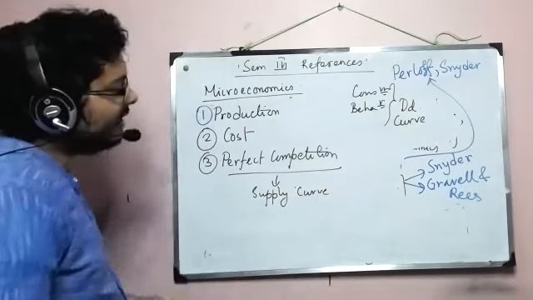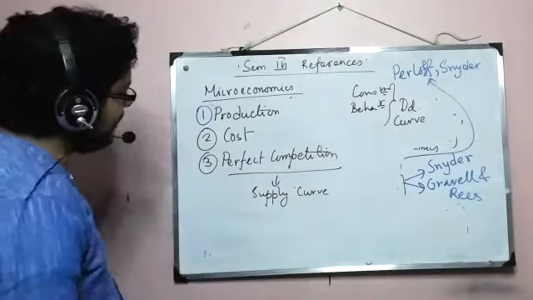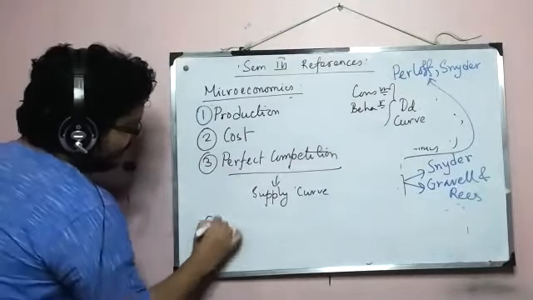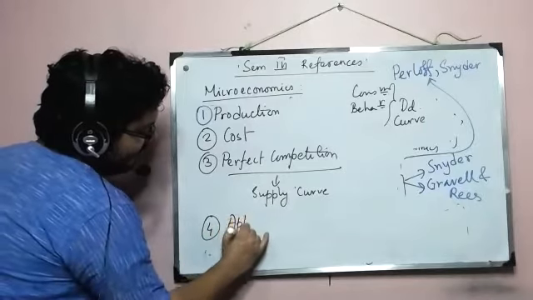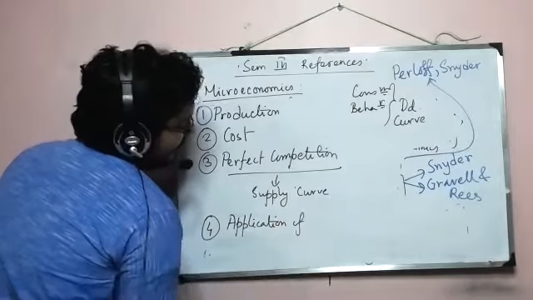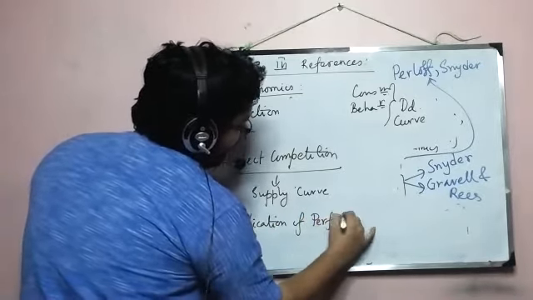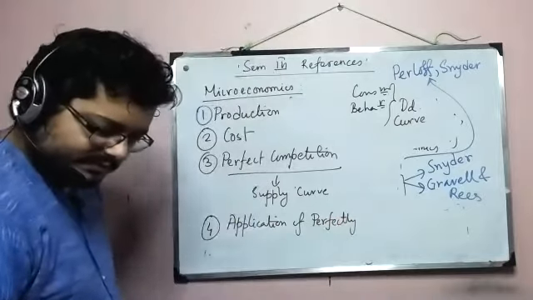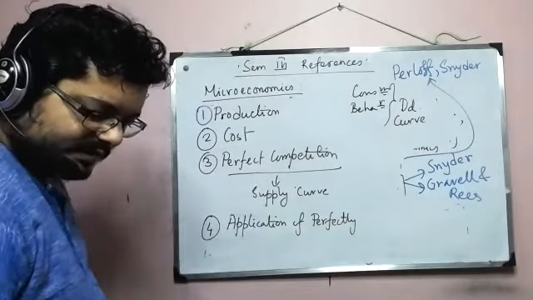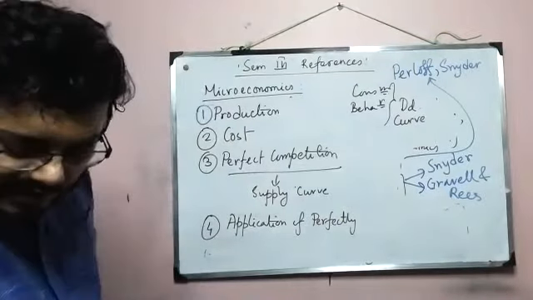And given we have the demand curve and supply curve, we will study some parts of this topic. It's called application of perfect competition, or application of, let's say, competitive markets or perfectly competitive markets.